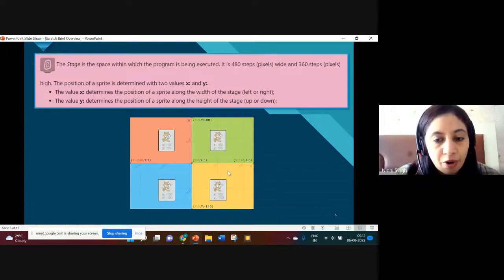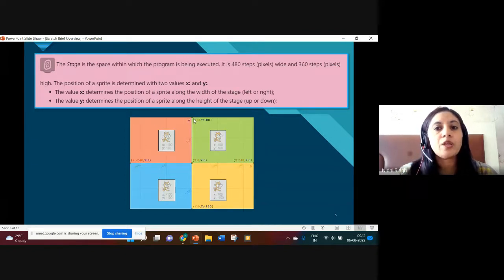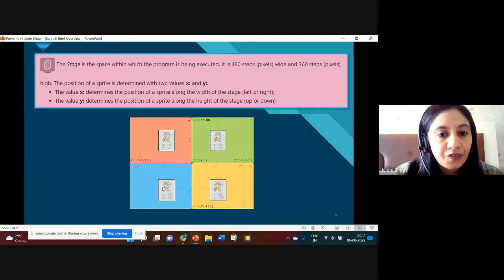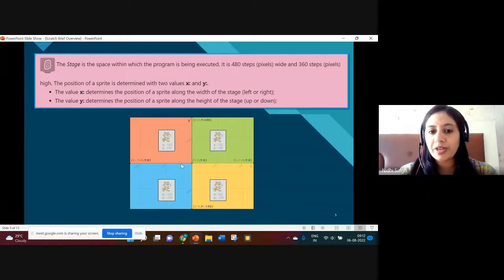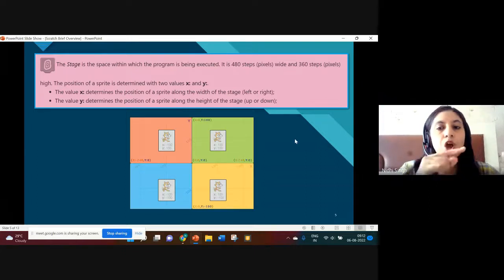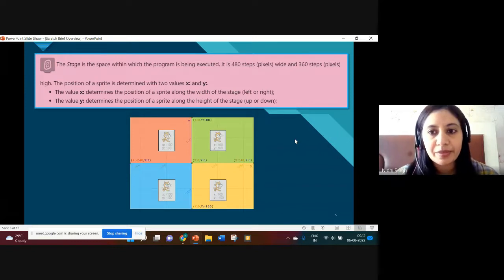And for the Y coordinate, you can choose any value between minus 180, which is at the bottom, and 180, which is at the top. If you add 240 and 240, what will it come to? 480. So in this stage, horizontally, your sprite can take 480 steps.